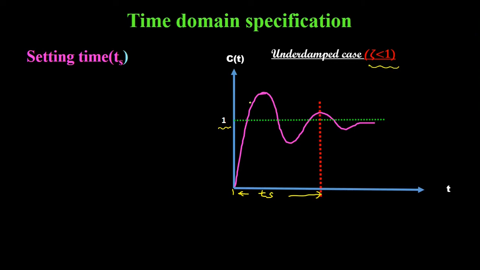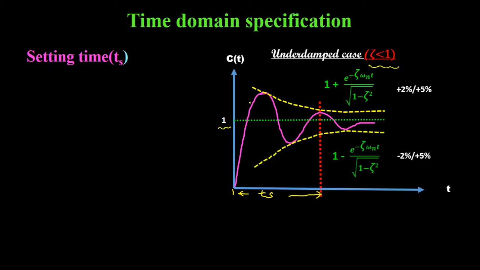Thus this damped oscillation consists of one upper bound and one lower bound like this. So this upper bound has the equation 1 plus e to the power minus zeta omega nt divided by under root 1 minus zeta square, and this lower bound has the equation 1 minus e to the power minus zeta omega nt divided by under root 1 minus zeta square.